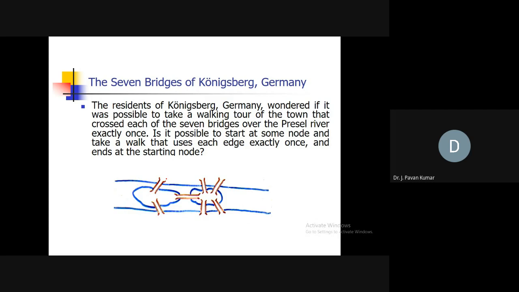That's the requirement. So when we consider this particular problem as a graph problem, we can convert the entire thing like this: this as one place, this as another place. Like this we can consider this as one vertex, this as another vertex, and so on. Like this, 4 vertices we can consider.